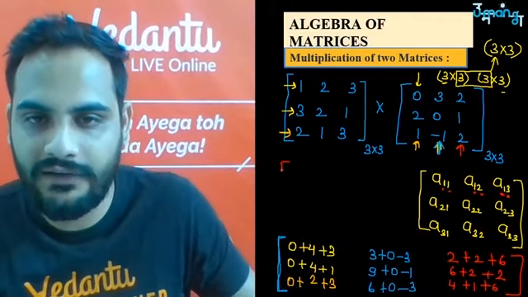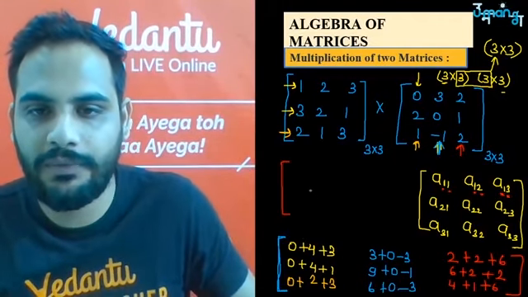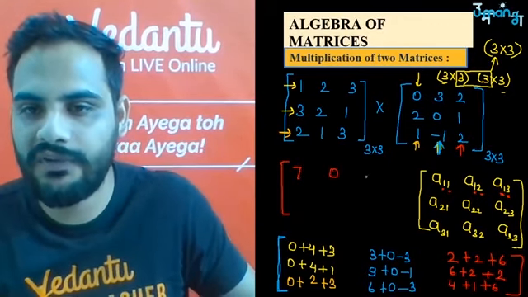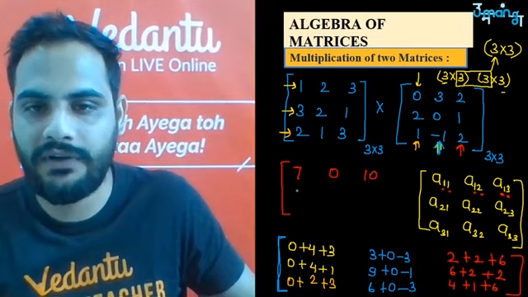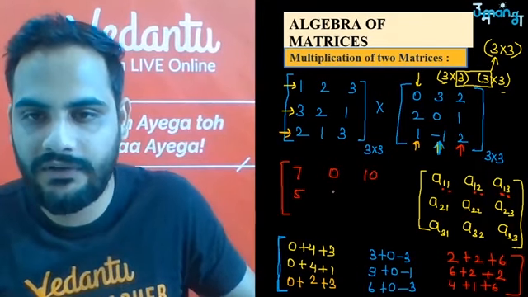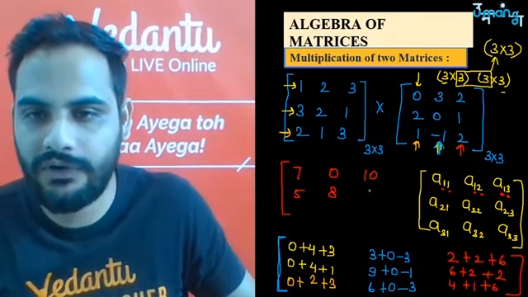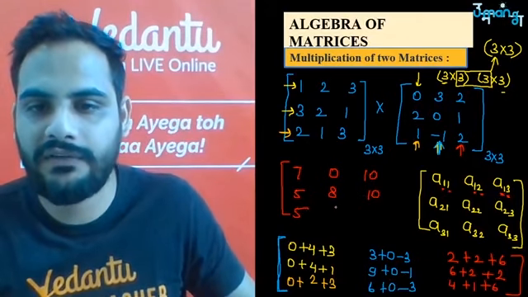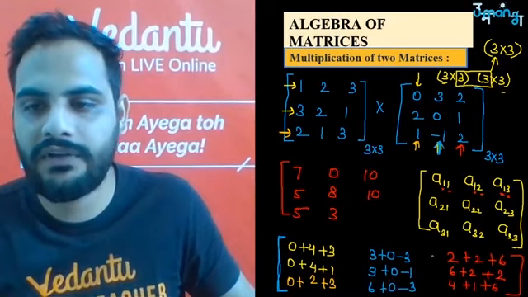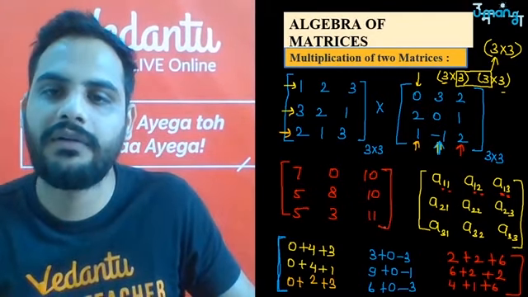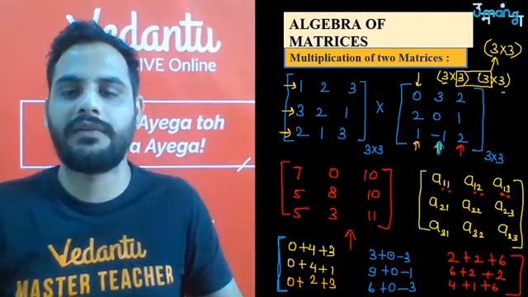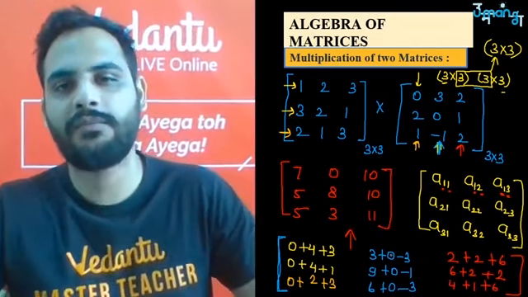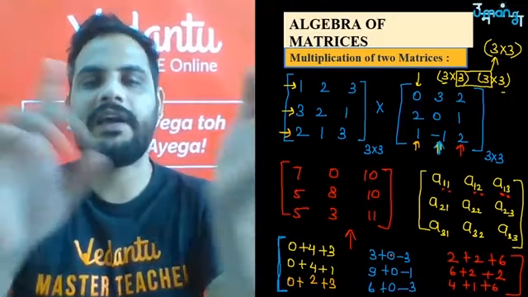So see, finally the answer will be 0 plus 4 plus 3 is 7, 3 minus 3 is 0, 2 plus 4 plus 6 is 10, 4 plus 1 is 5, 9 minus 1 is 8, 6 plus 4 plus 4 is again 10, then 0 plus 2 plus 3 is 5, 6 minus 3 is 3, 4 plus 6 plus 1 is 11. This will be your product matrix. So this is how you are going to multiply any two matrices. It is very easy. Okay, so just remember the first thing.